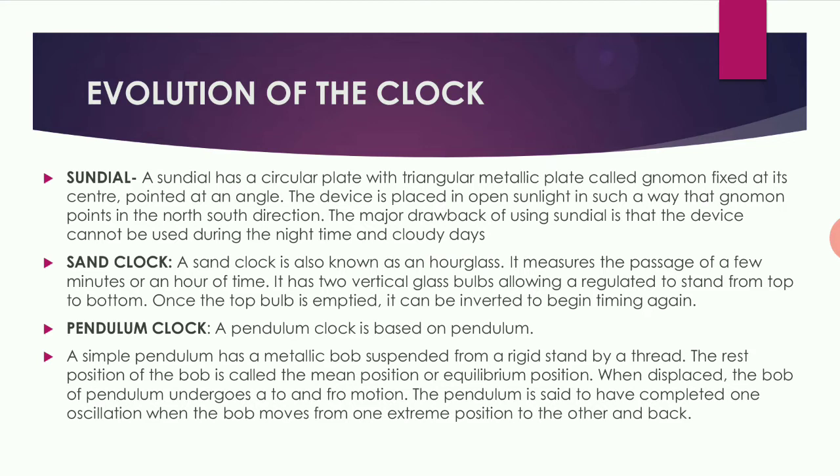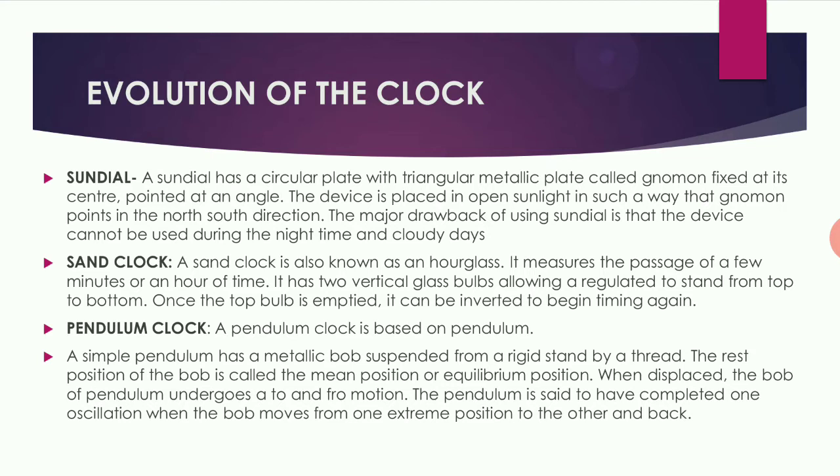Next, after the sundial, sand clocks were discovered. A sand clock is also known as an hourglass. It measures the passage of a few minutes to an hour of time. It has two vertical bulbs, allowing sand to flow from the top to the bottom. Once the bulb is emptied, it can be inverted and the timing begins again.